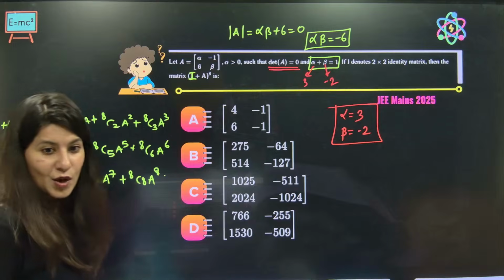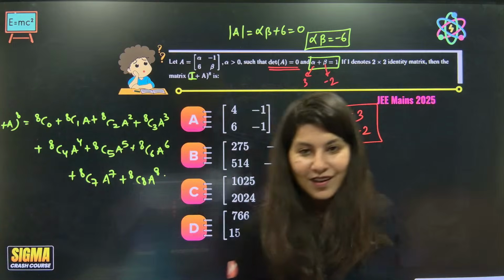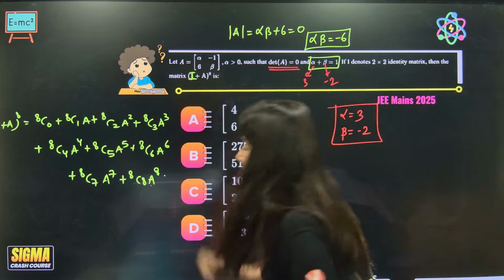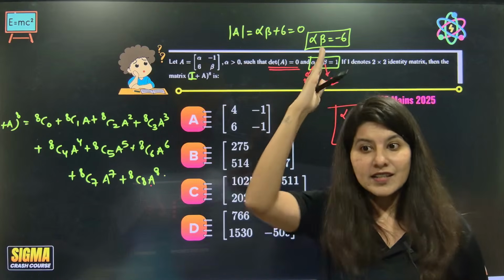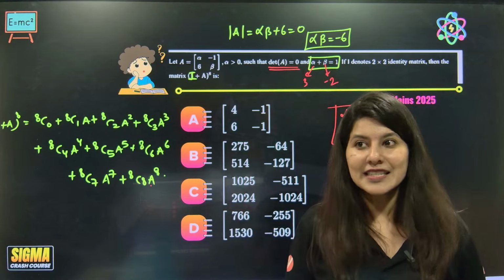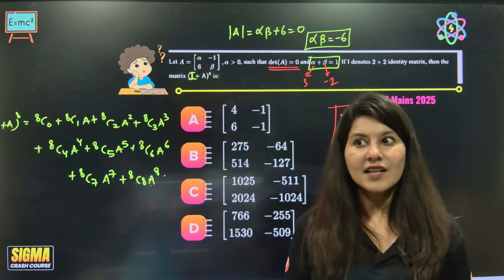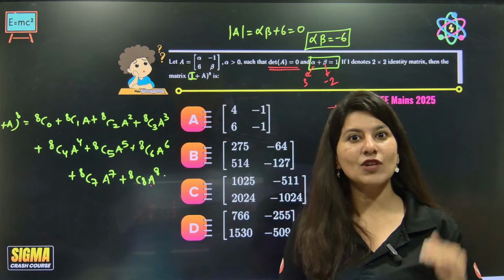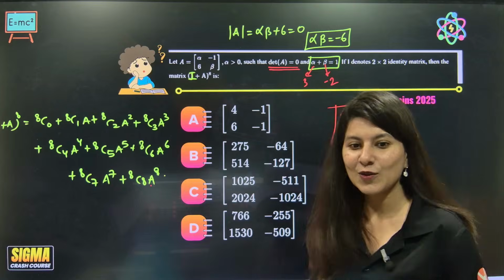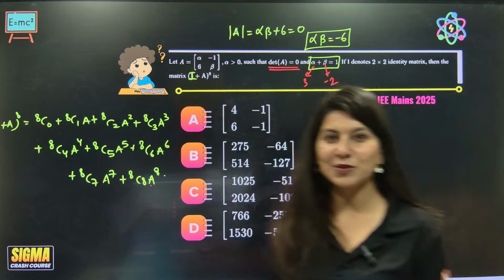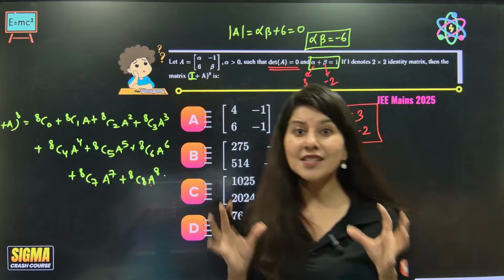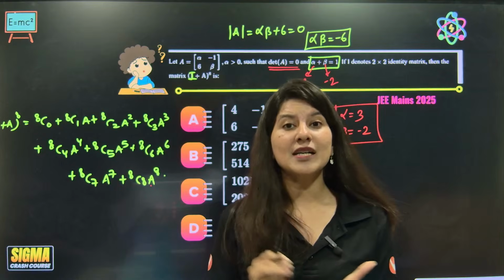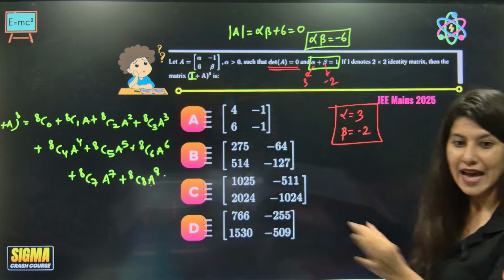So what does that mean, ma'am? Are you saying that we are going to calculate A power 8, 8 times multiplication? Are you expecting this from us? We'll start calculating this matrix A power 8 and finish in the next JEE Main attempt. Please, I don't want you to do this. Understand the pattern. This is pattern based multiplication, my dear students. Pattern based multiplication, NTA's favorite topic, has started.